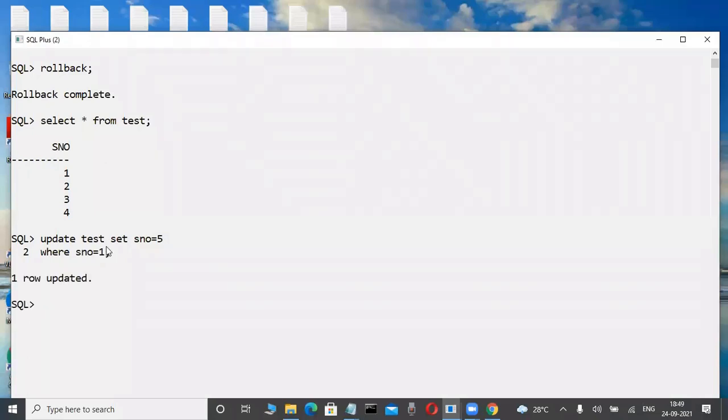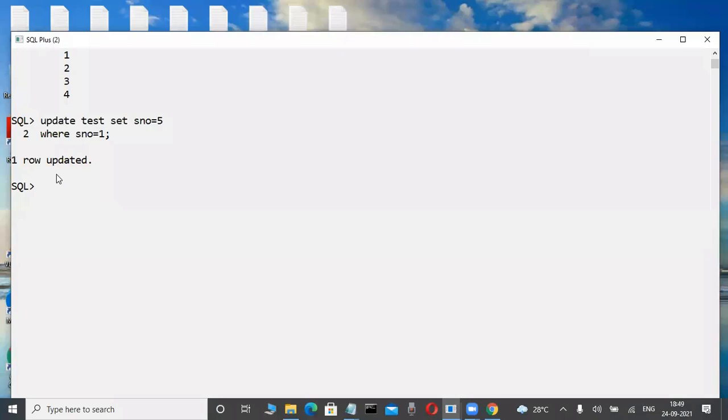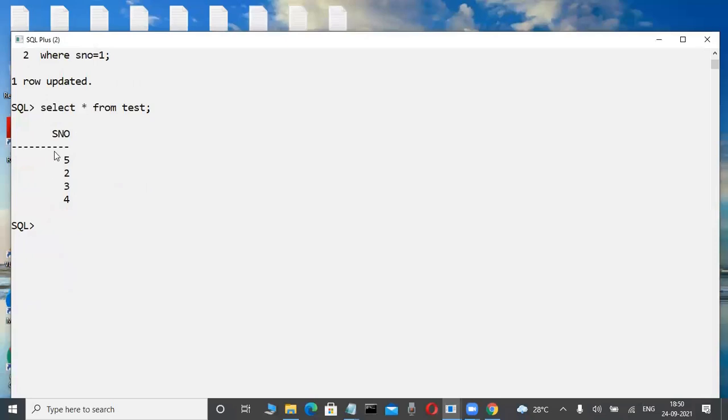Whenever we perform a transaction again, where will it be affected? Maybe guess it roughly. Any non-technical person doesn't know, so just roughly guess it. Very good. Where will it be affected? In the memory area. Now check it out. Select star from test. Where is it affected? In the RAM memory area, 5.